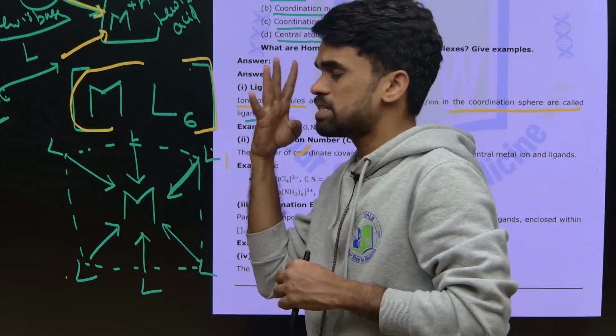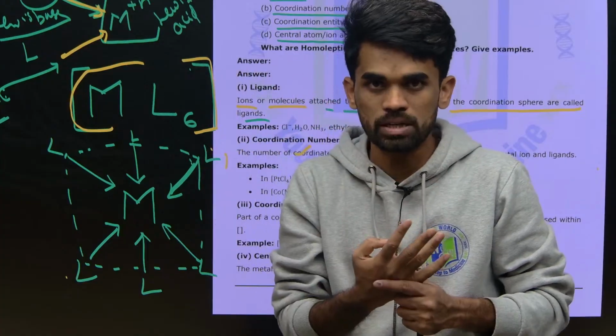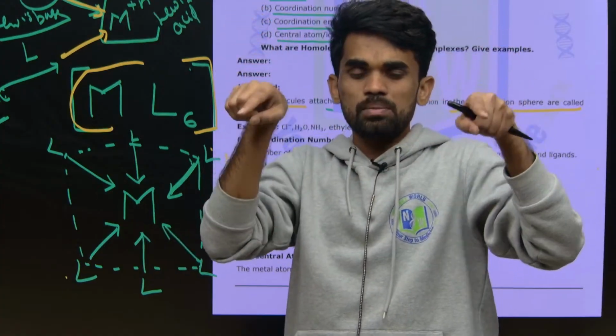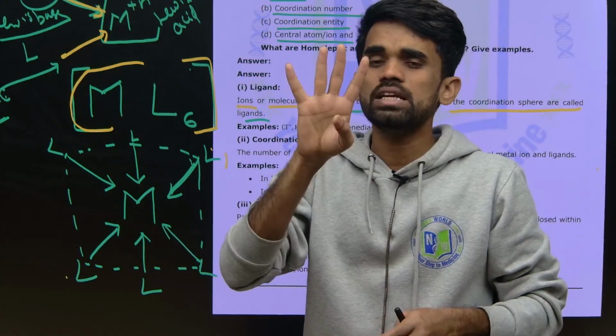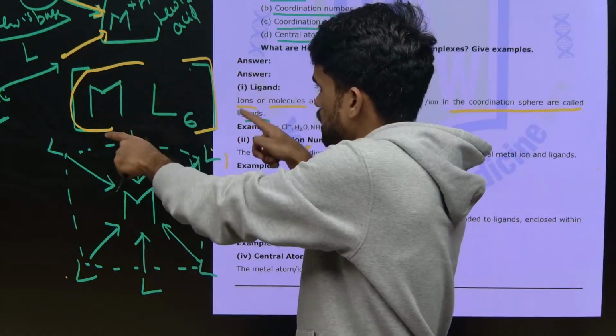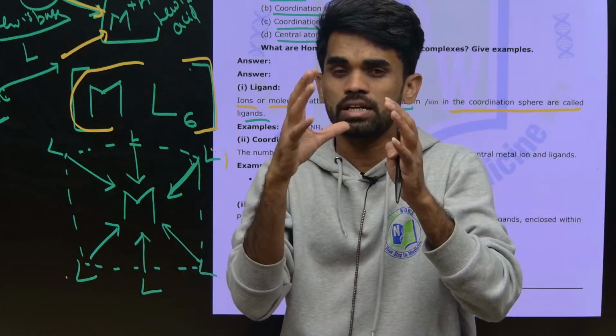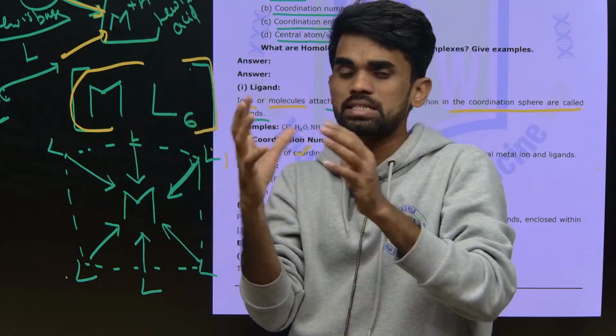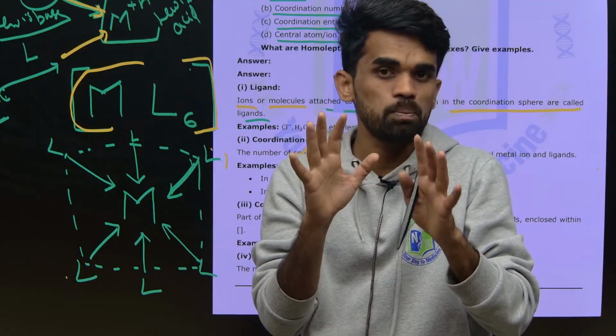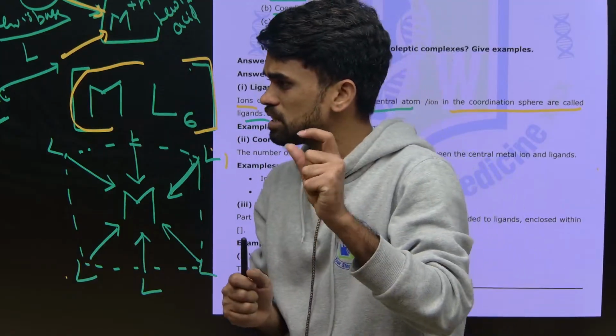If there are 6 ligands, you will get octahedral geometry, which means the structure will look like an octahedron. If there are only 4 ligands in this coordination sphere, then the structure of that particular complex will be tetrahedral or square planar. These are the basic things you need to understand first.